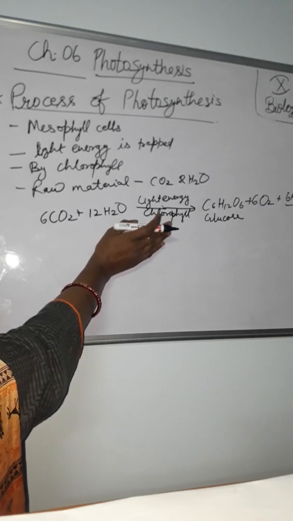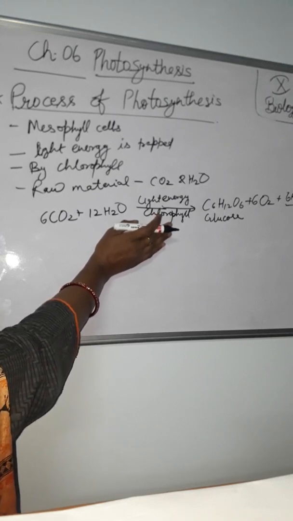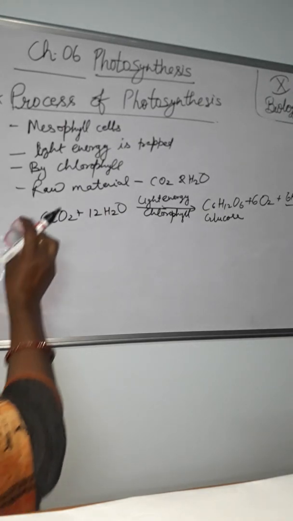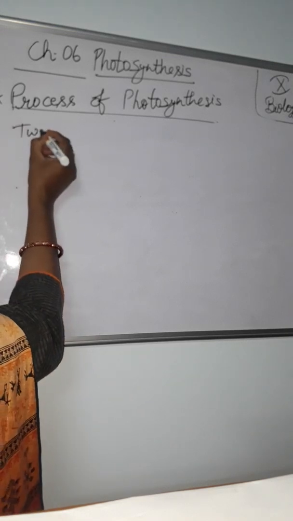Now next one, the two main phases of photosynthesis, that is light dependent phase and light independent phase. This is a simple process with a simple equation, but it is completed in two phases.